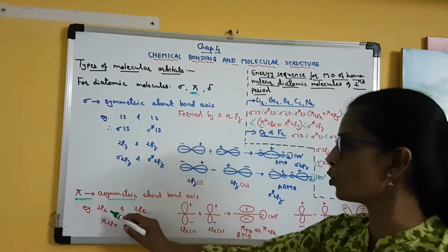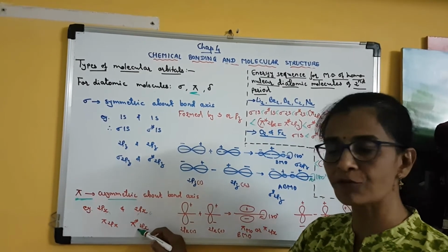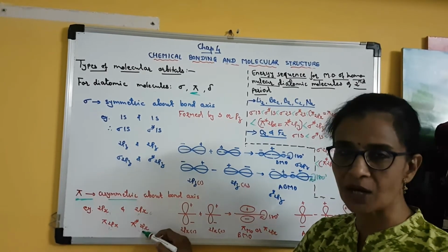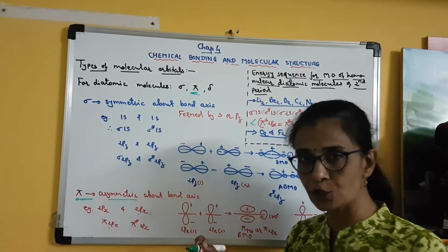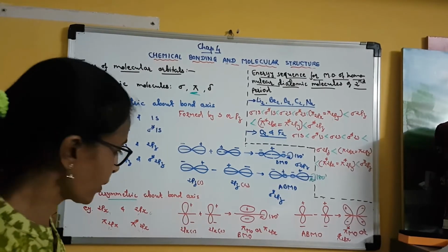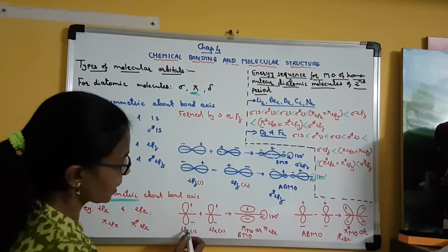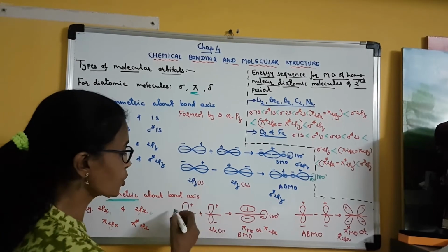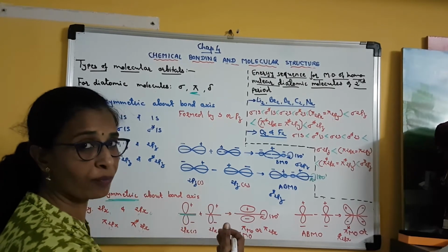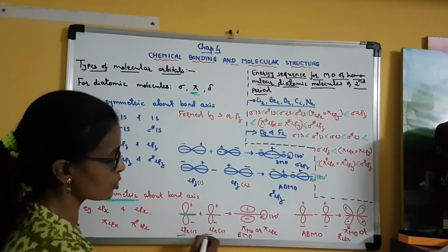Now when these two atomic orbitals combine, two molecular orbitals are formed. One is bonding, the other is anti-bonding: pi 2px and pi star 2px. Now what is meant by asymmetric nature? Here you can see px orbitals are perpendicular to the internuclear axis. This is the internuclear axis. So px or py orbitals are perpendicular to the internuclear axis. Suppose this is 2px1 and this is 2px2.